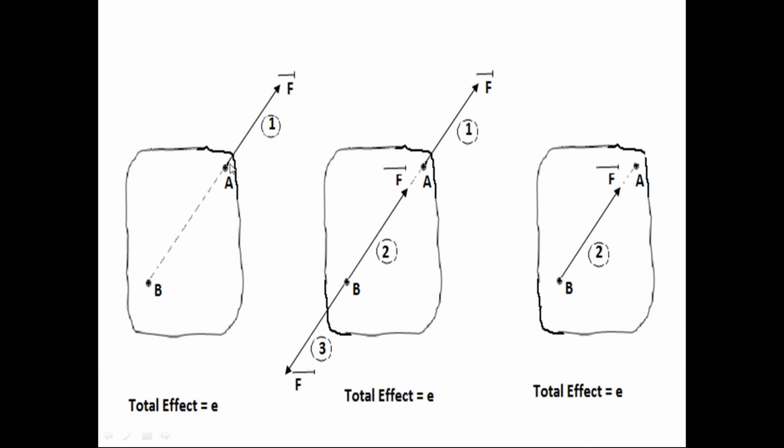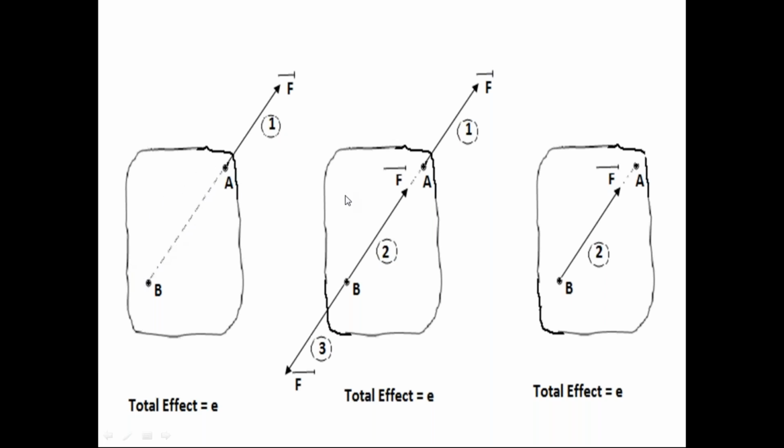Then extend this line of action of force F bar backward. On that line of action of force F bar, take the point B in the rigid body. Please focus on point A and point B. Point A is on the line of action of force F bar. Point B is also on the line of action of force F bar. Both point A and point B are on the same line of action of force F bar.